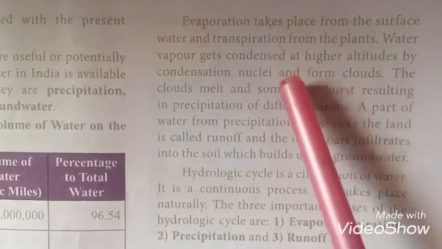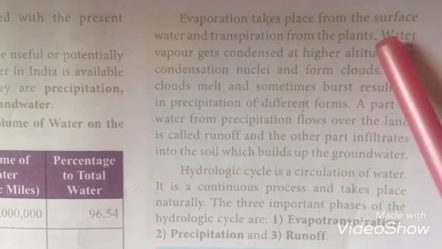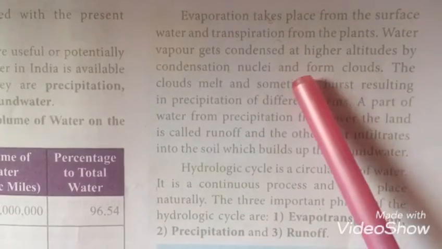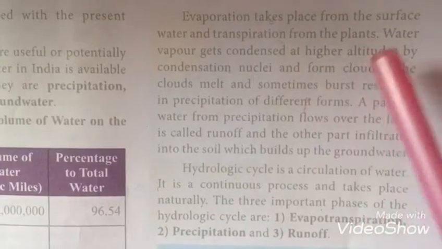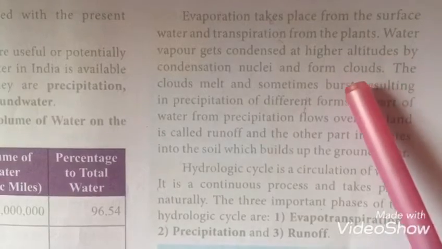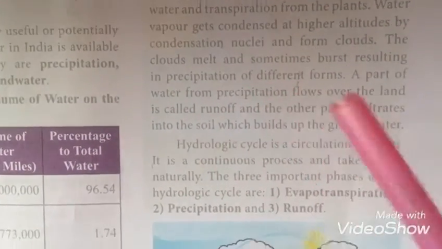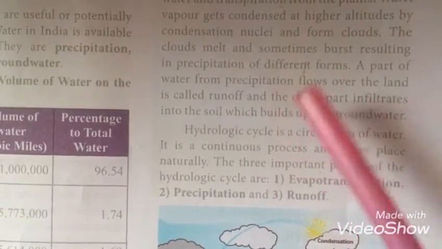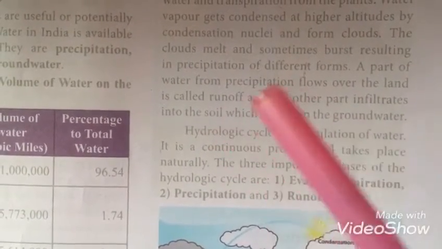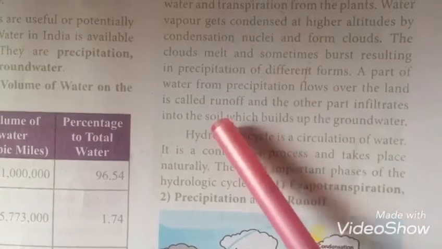The water from the surface and the water from the plants get evaporated and reach the atmosphere. In the atmosphere, the water vapor gets condensed and changes into clouds. After that, the clouds burst, and as a result it flows down as rain. Then a part of the water from precipitation, that is a part of the water from the rain, flows over the land, which is known as runoff.